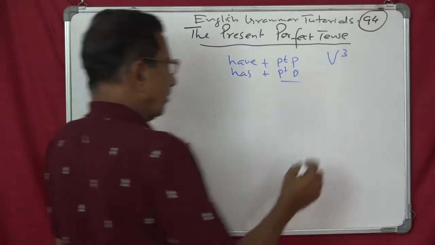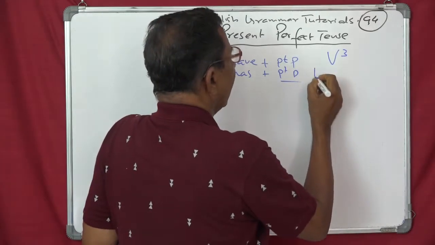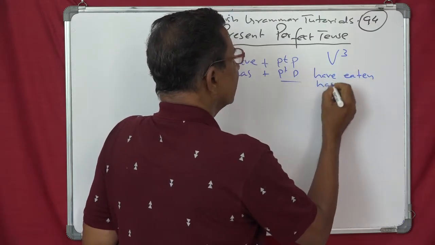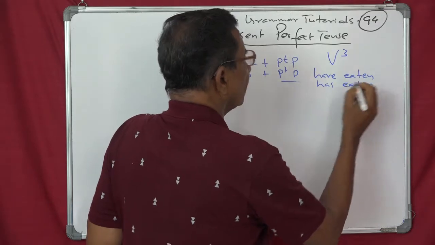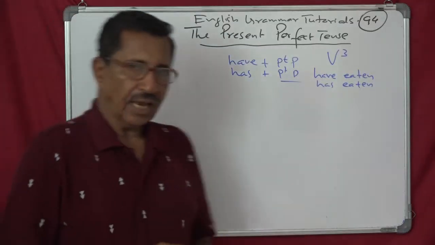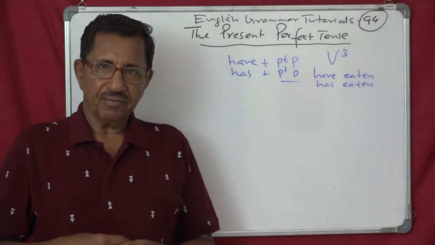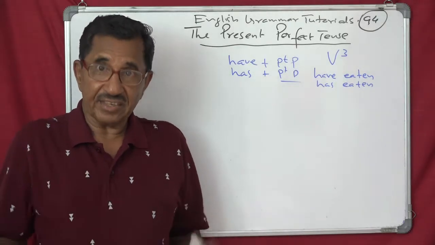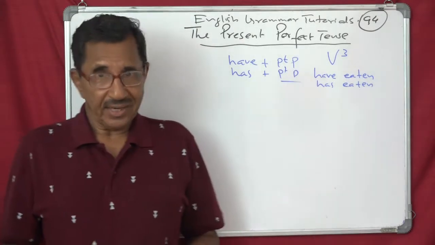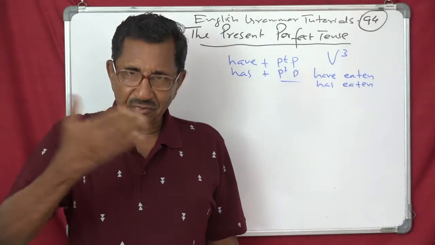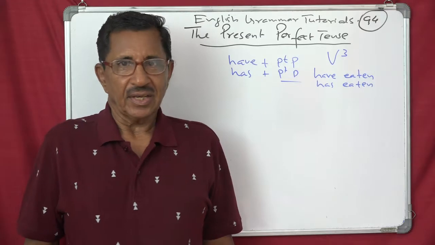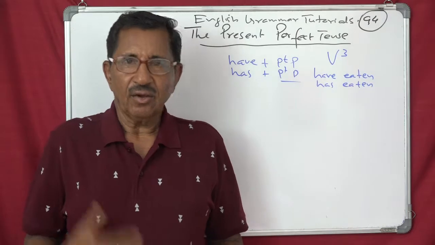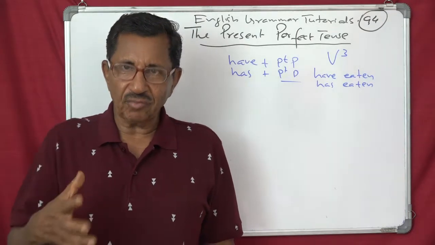That is, you have: have eaten, past participle, has eaten. So these are the forms. Have walked, has walked. Have gone, has gone. Have eaten, have played, has played. Third form of the verb, that is the past participle. In 90% of cases, the past participle looks just like the past tense. So it's easy. Of course, irregular verbs, or strong verbs we say.